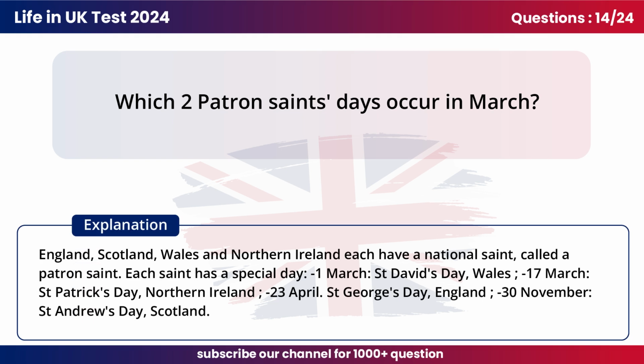England, Scotland, Wales, and Northern Ireland each have a national saint, called a patron saint. Each saint has a special day: the 1st of March, St. David's Day, Wales; the 17th of March, St. Patrick's Day, Northern Ireland; the 23rd of April, St. George's Day, England; the 30th of November, St. Andrew's Day, Scotland.